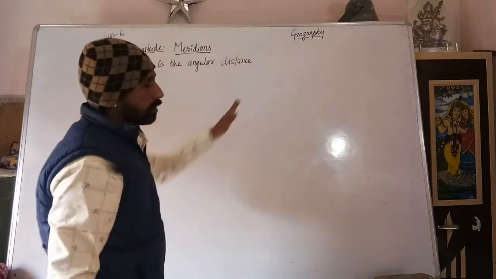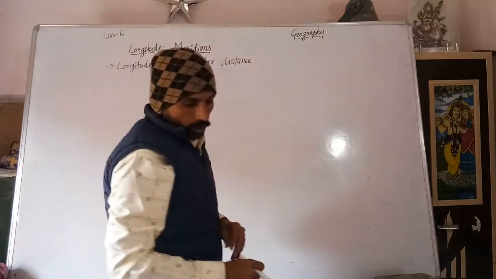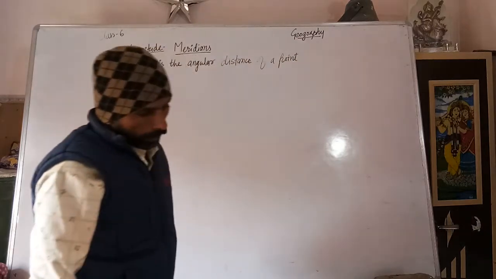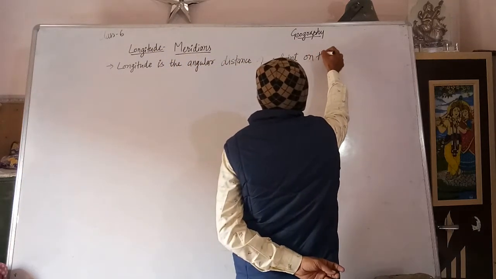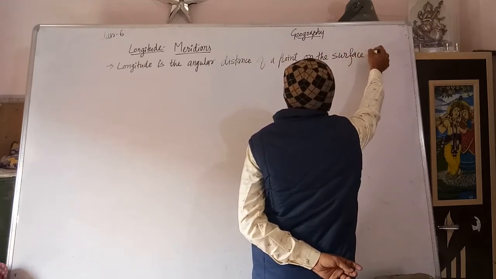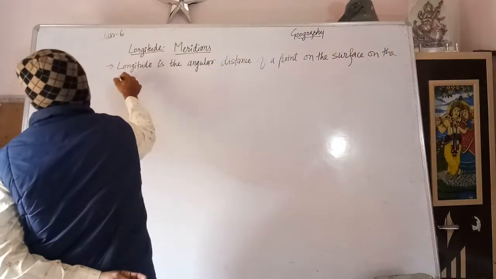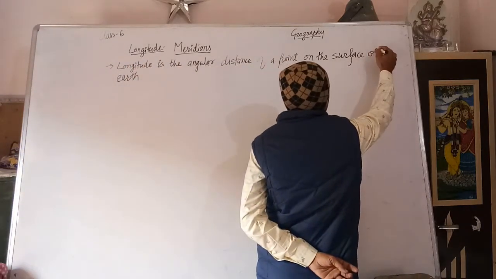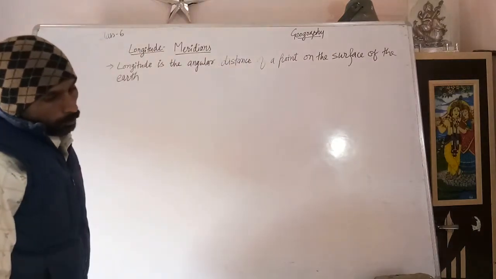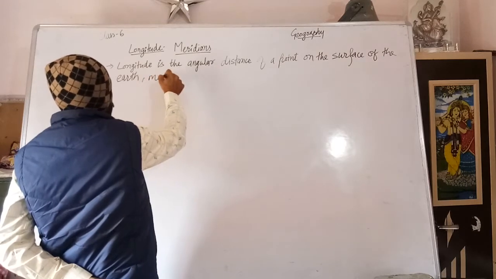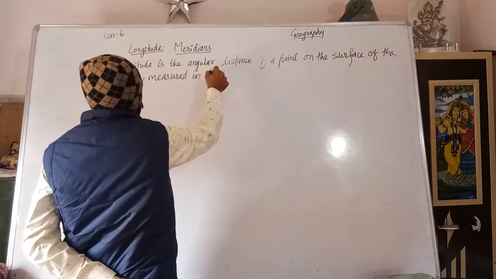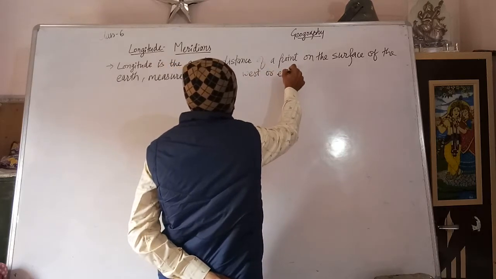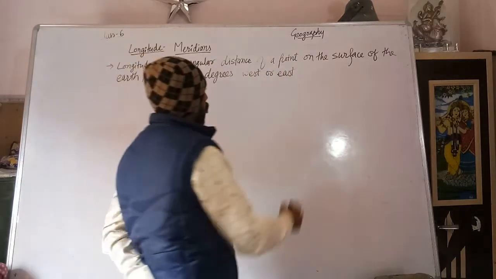I mentioned the distance here on the pole: the distance of a point on the surface of the earth, measured in degrees, west or east from the prime meridian.